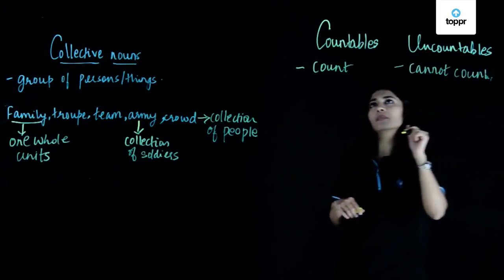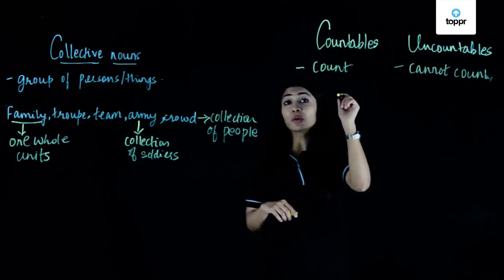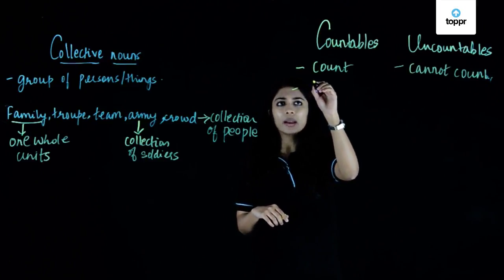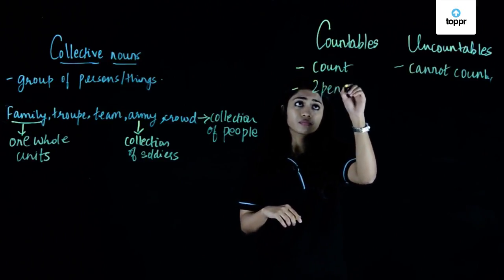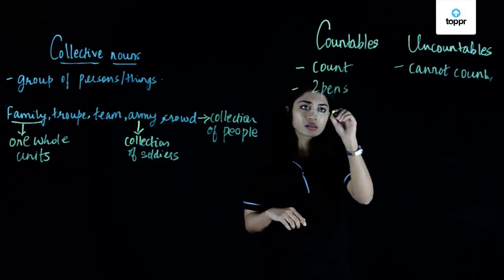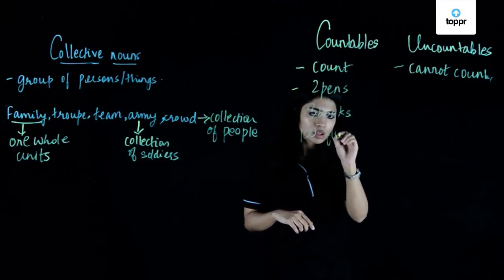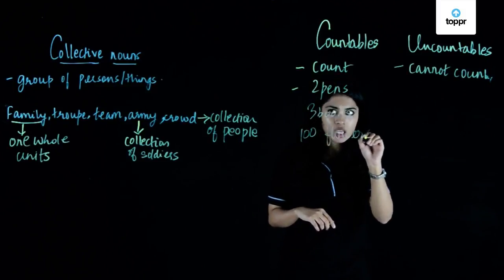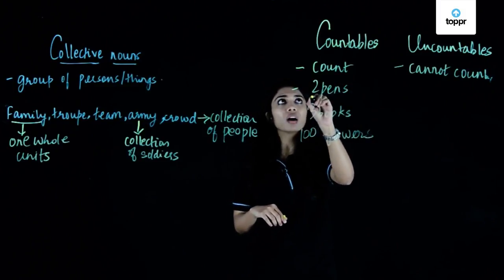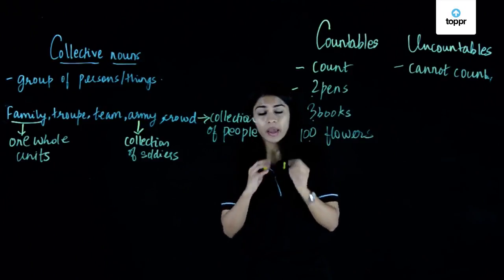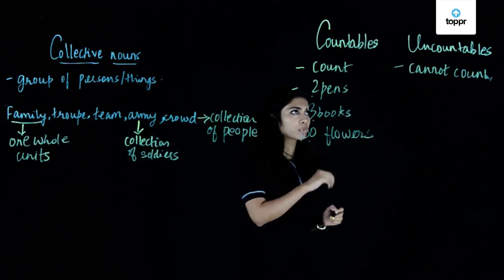Basically, we can put a number before countable nouns, like 1 pen or 2 pens, 3 books, 100 flowers. As you can see, we can put a number before countable nouns, which means we can count them.